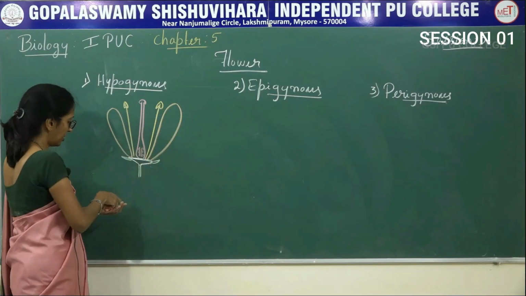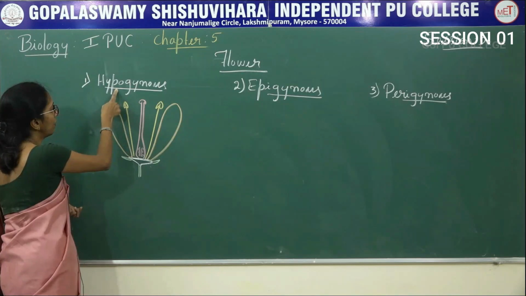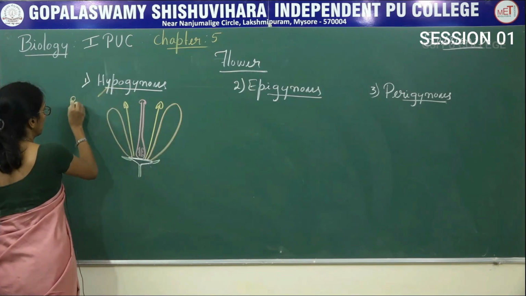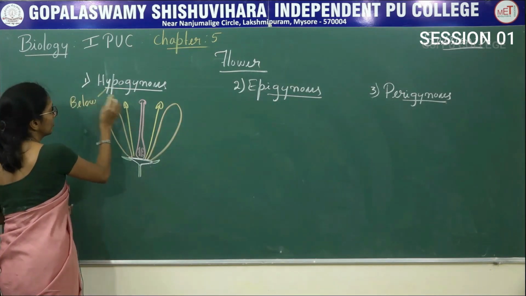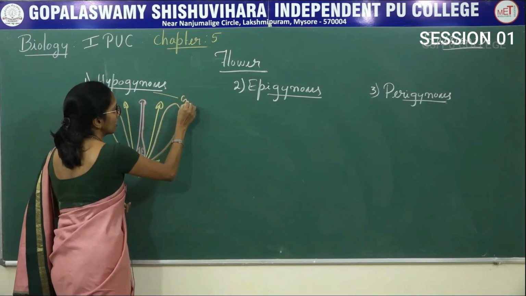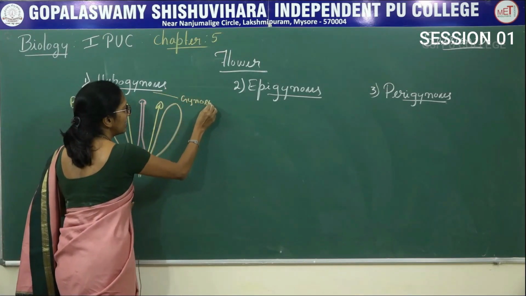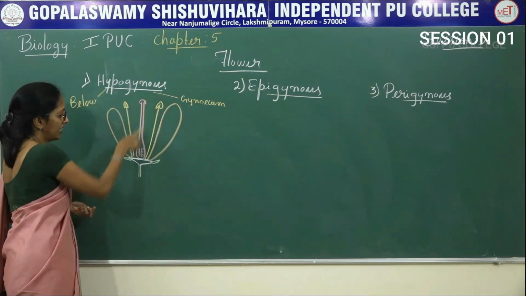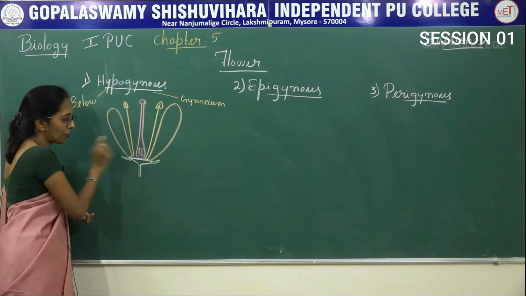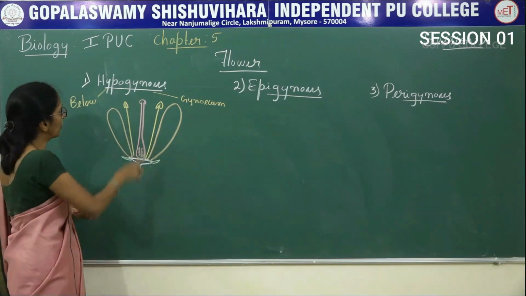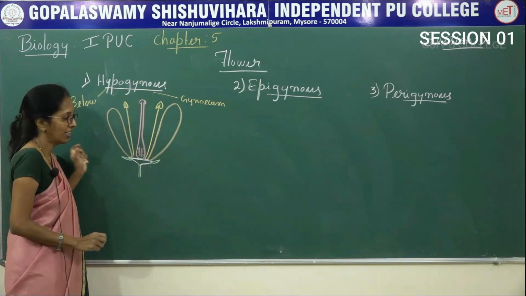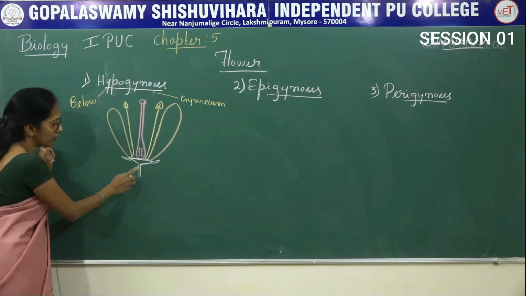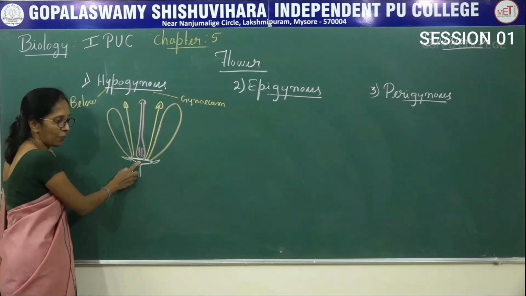So now hypogynous flower means? Hypo means below. Gynous means gynoecium. Below the gynoecium, other floral parts are present. Therefore, it is said to be hypogynous. What is meant by this hypogynous flower? Now, this is the thalamus.